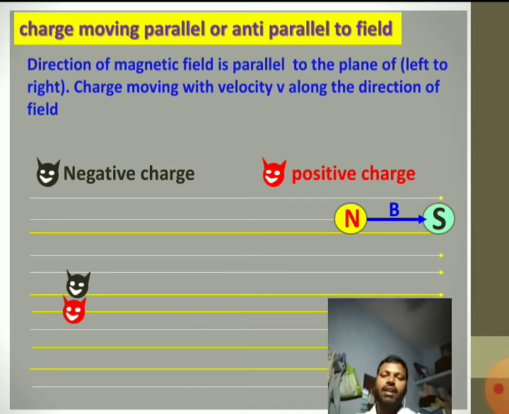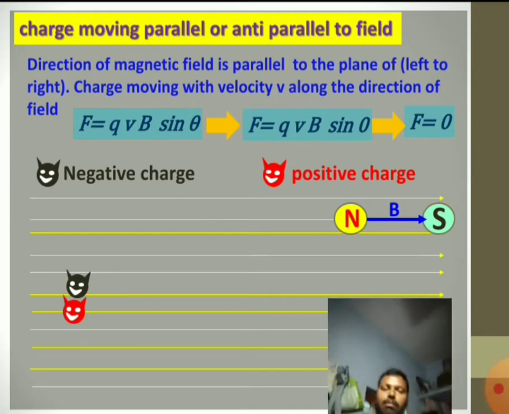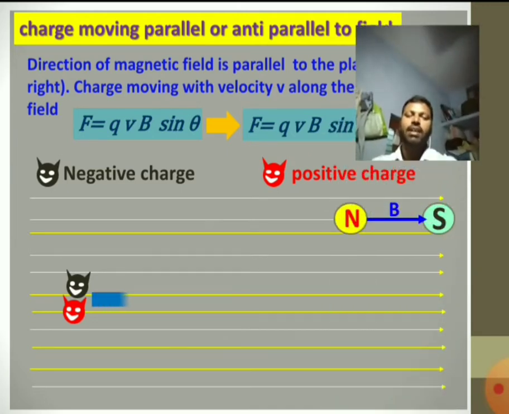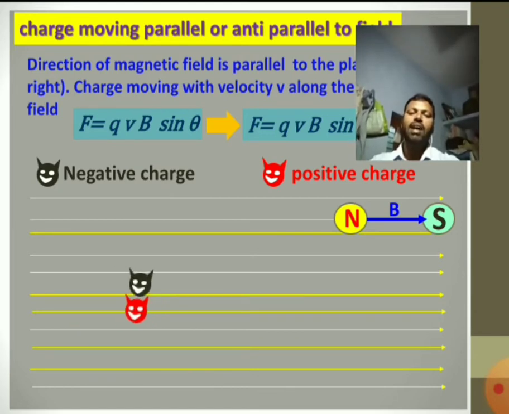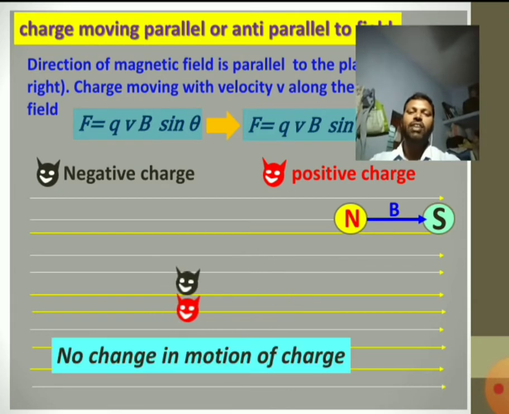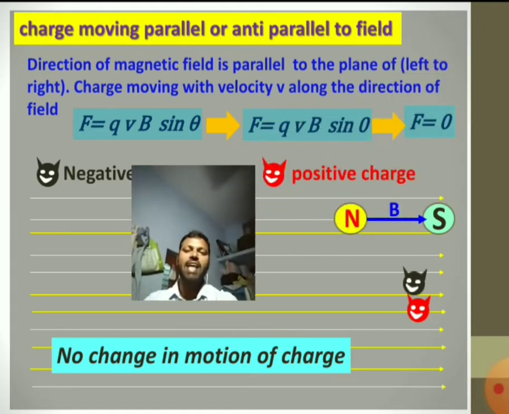Now when a charge is moving parallel or anti-parallel to the field, what happens? Theta becomes 0 or 180 because of parallel. Now sin 0 becomes 0, that means total F becomes 0. That means when a charged particle is moving along this direction shown by arrow mark, it always moves in the same direction without any changes. That means there is no change in the motion of the charge because the resultant force acting is 0 in this case.